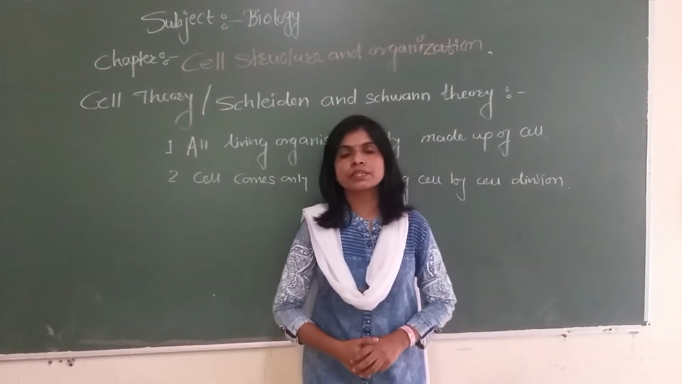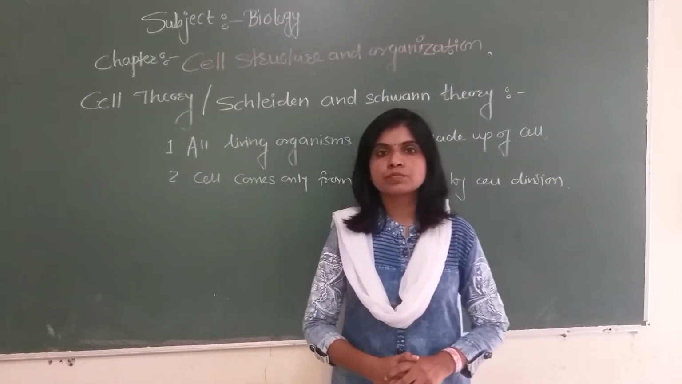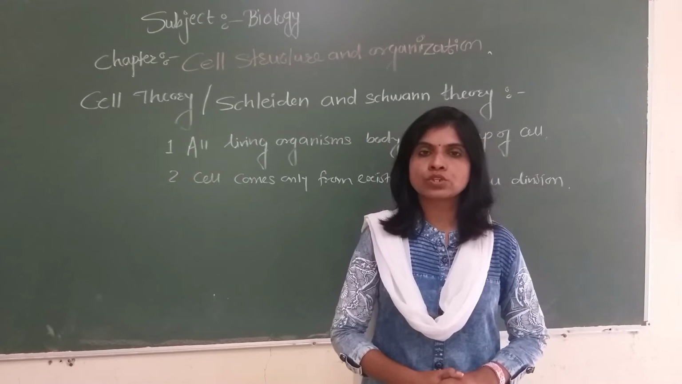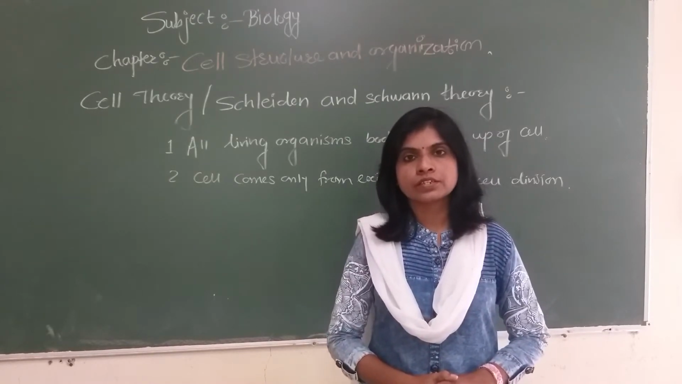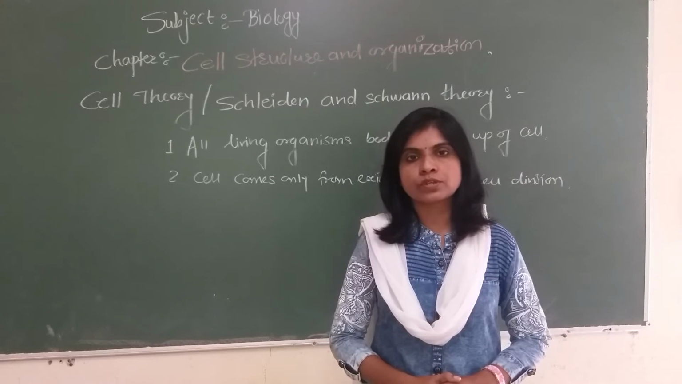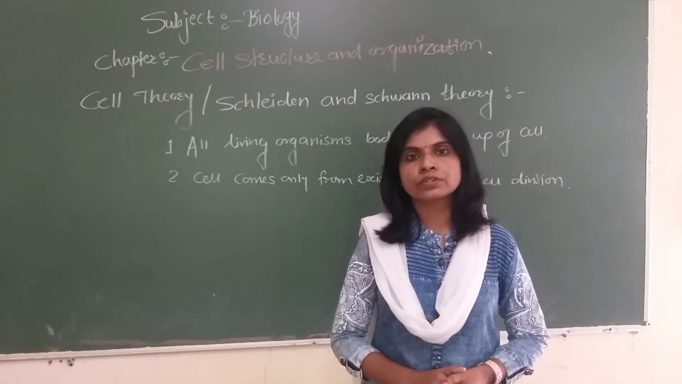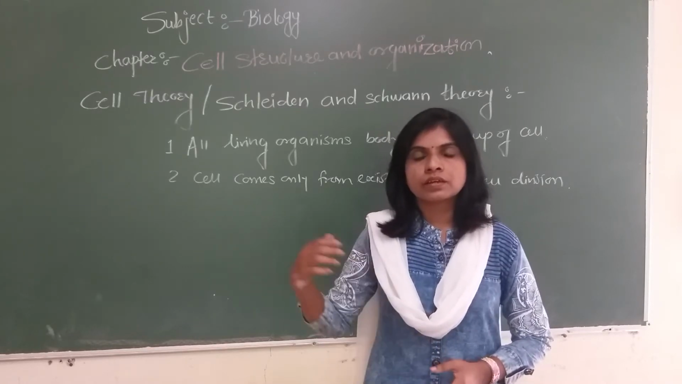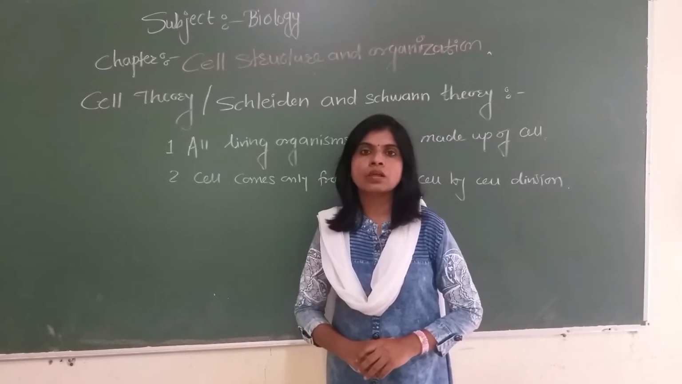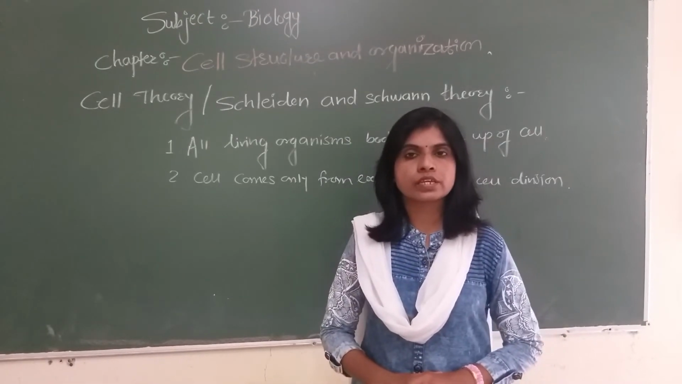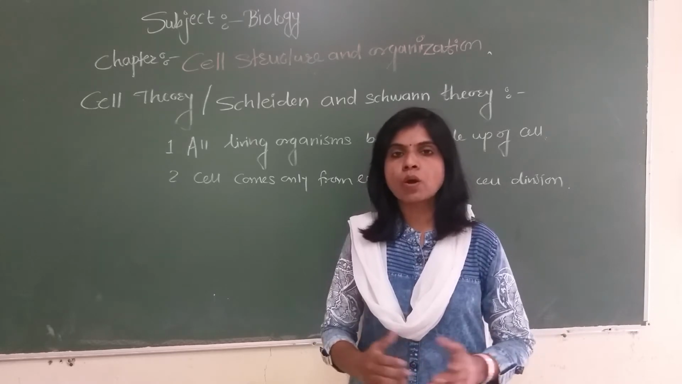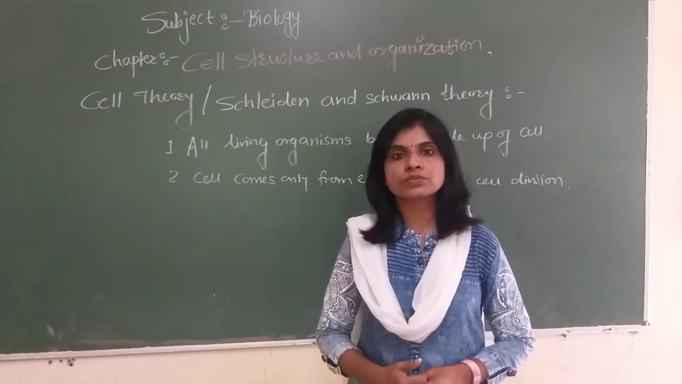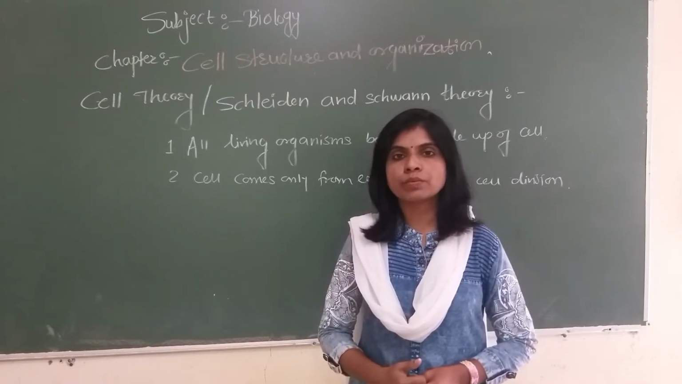The next concept of the chapter is cell theory. Cell theory was proposed by Schleiden and Schwann. Schleiden was Matthias Schleiden, a plant physiologist, and Schwann was Theodor Schwann, an animal physiologist. They independently observed that animals' and plants' bodies are made up of cell. Schleiden observed that all the different organs such as root, stem, leaves, fruits, flowers, and all the organs of the plant's body are made up of cell. The same type of observation was done by Schwann in animals: all organs are made up of cell.